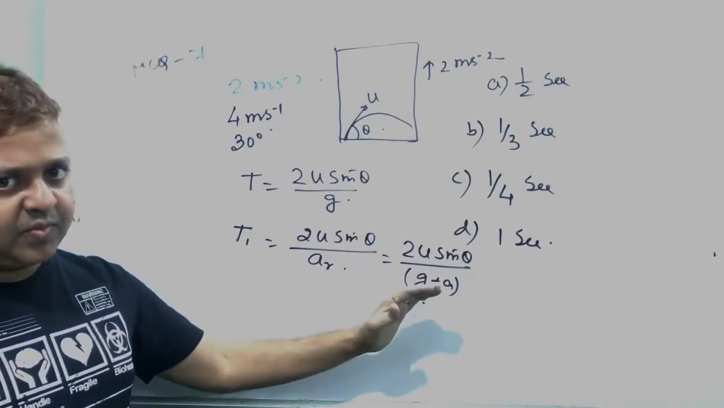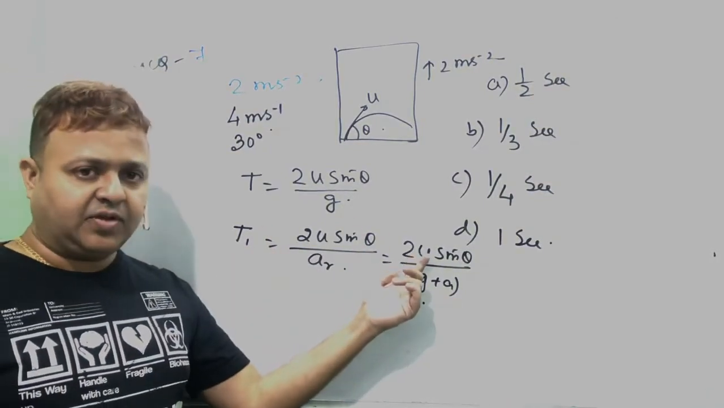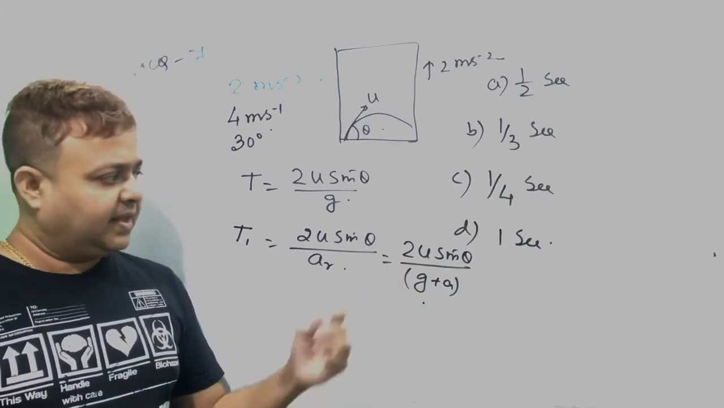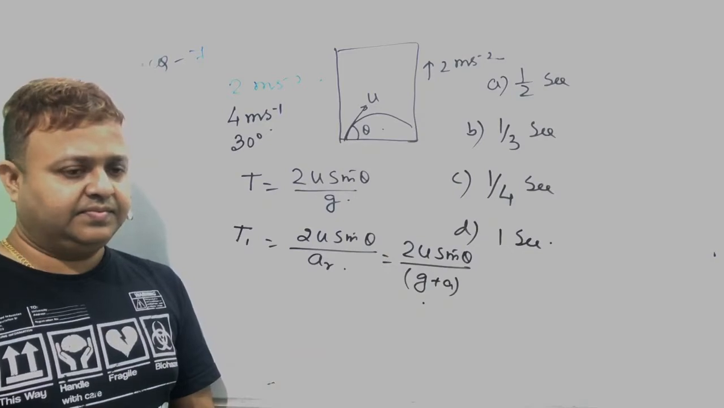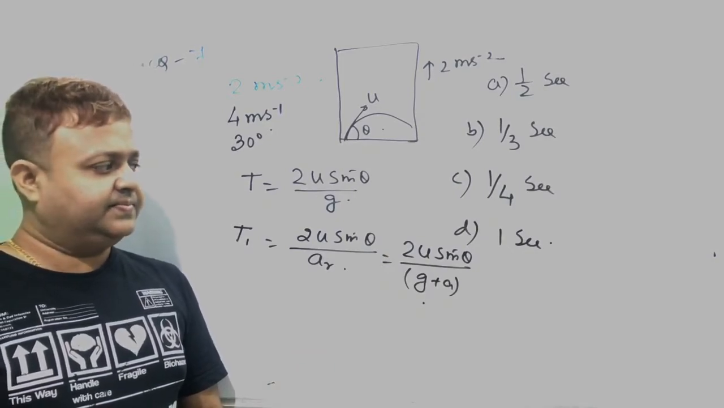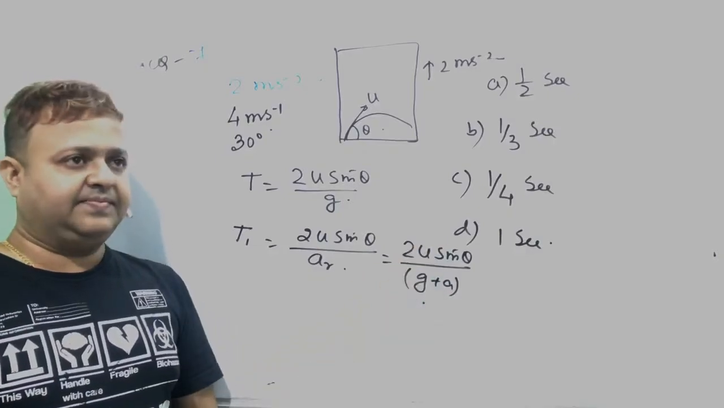If the frame of reference is moving upward with an acceleration a, then the time taken by the ball to return to the floor is 2u sin theta by g plus a.